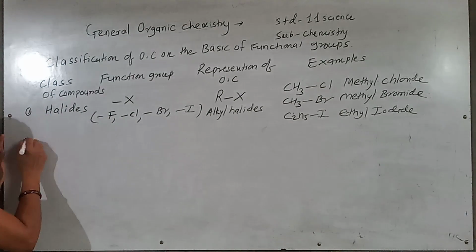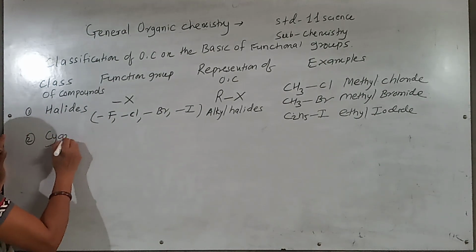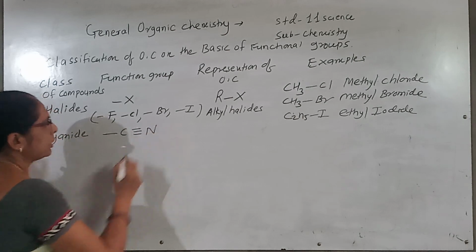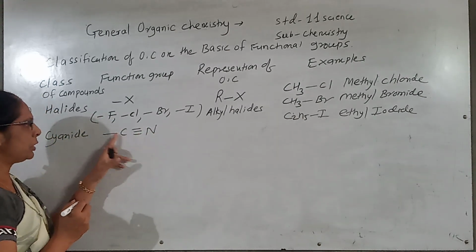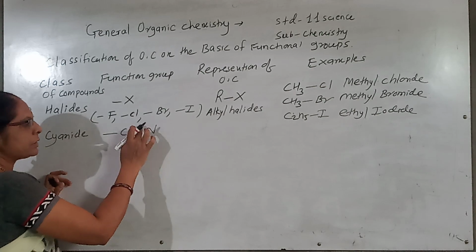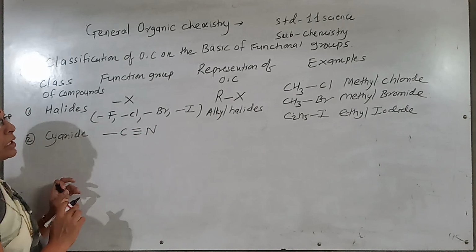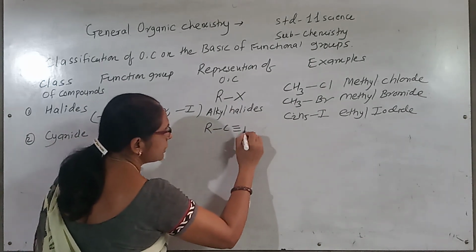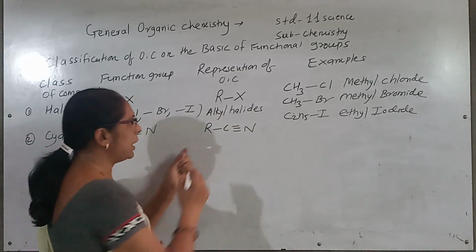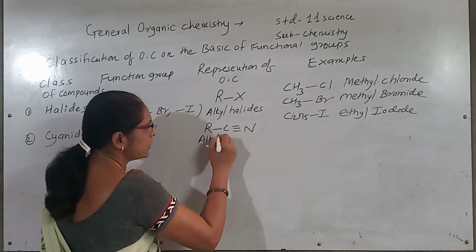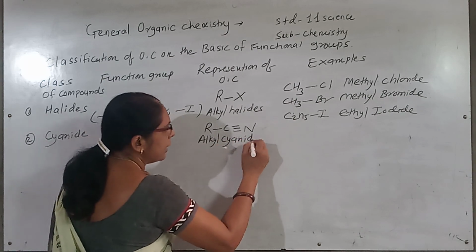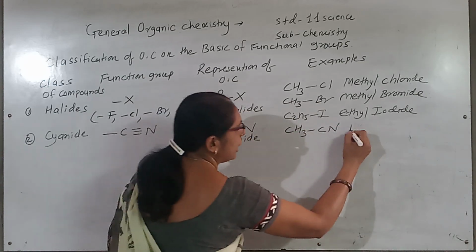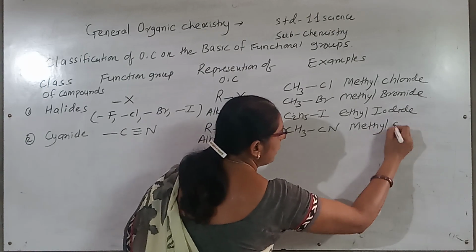Now second is the cyanide. The cyanide has the functional group CN. Carbon has 4 valency, so 1, 2, 3, 4. Nitrogen has 3 valency, 1, 2, 3. So cyanide can be represented this way. If the cyanide belongs to an organic compound, that is represented as RCN. R for alkyl, CN for cyanide, so alkyl cyanide. For example, the R group is CH3 and CN is attached. It is called methyl cyanide.